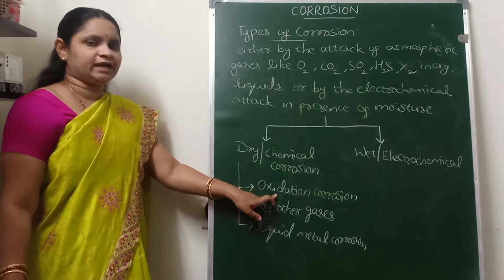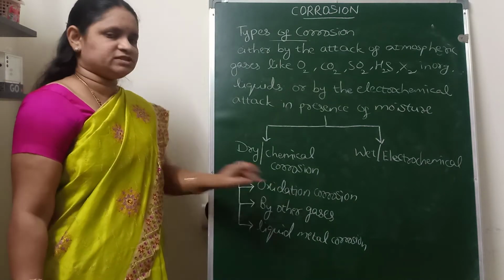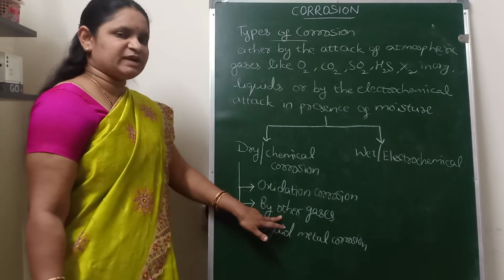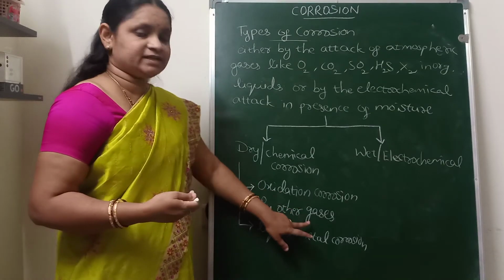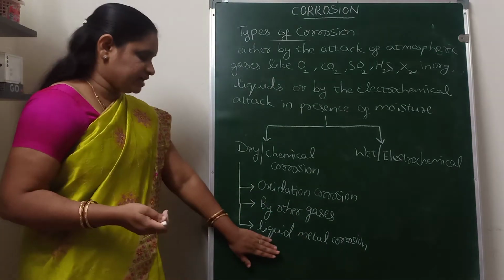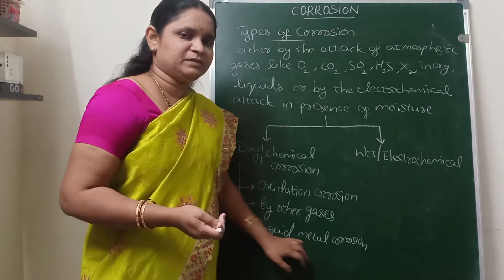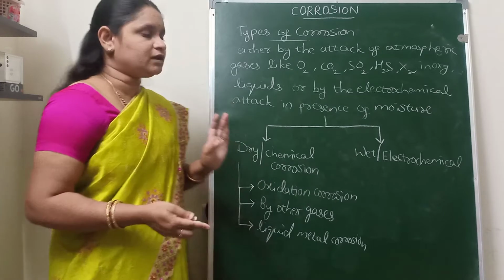So under the dry corrosion, we have three different types of corrosions. If it is by the attack of oxygen, it is known as the oxidation corrosion, and if it is by the attack of gases other than oxygen, then it is corrosion by other gases, and if it is by the attack of the liquid metal, then it is known as the liquid metal corrosion.